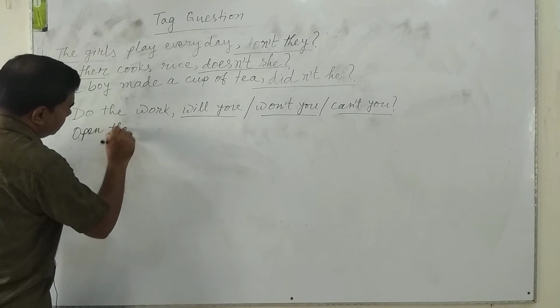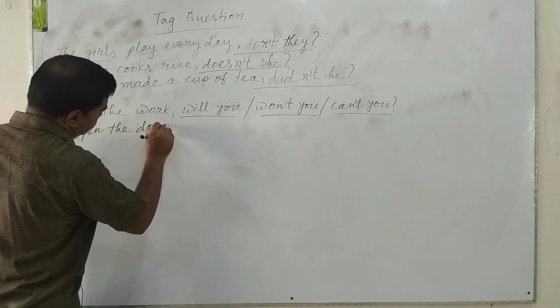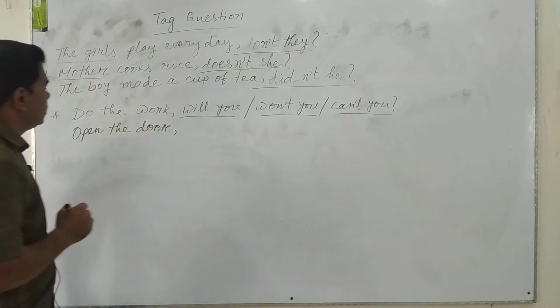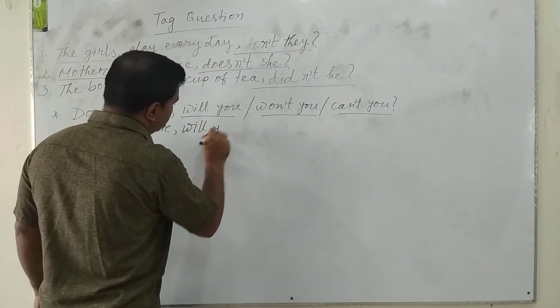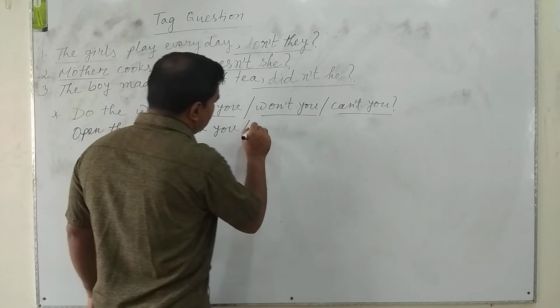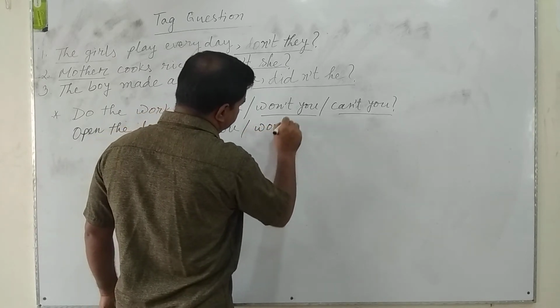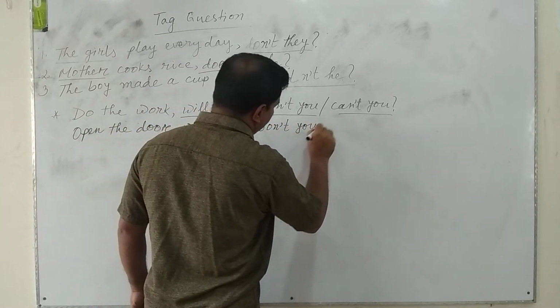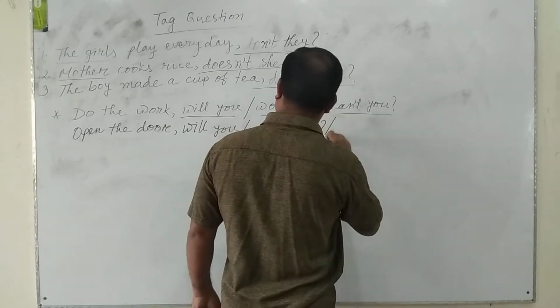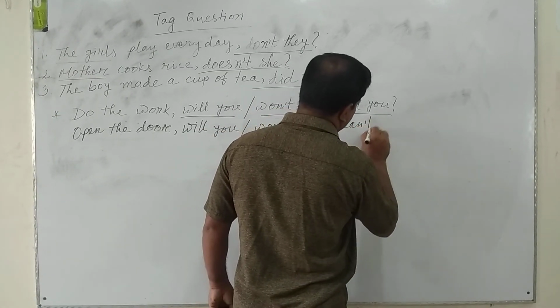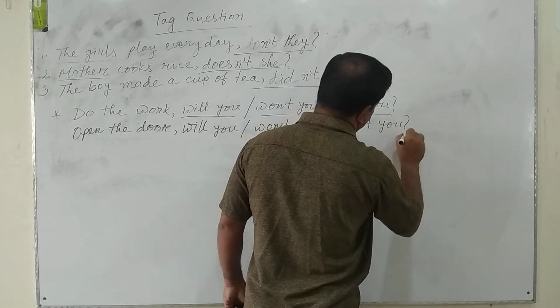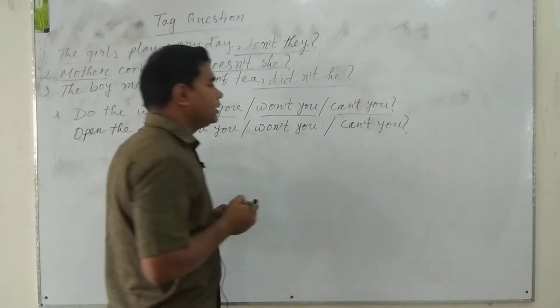Open the door. Will you? Won't you? Or can't you? Anyone will do.